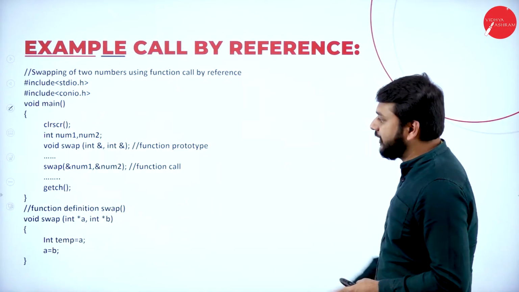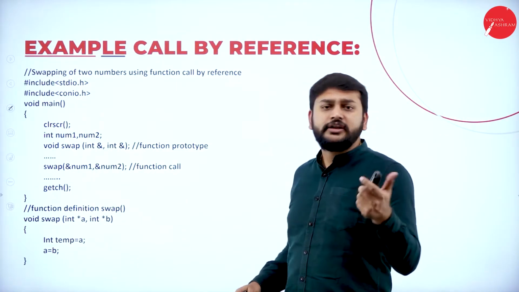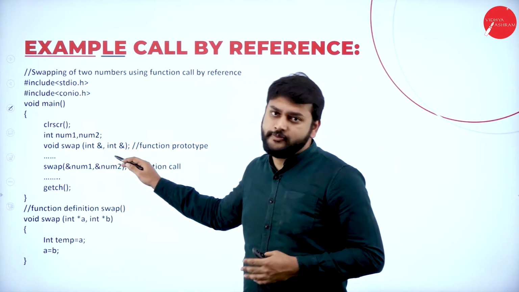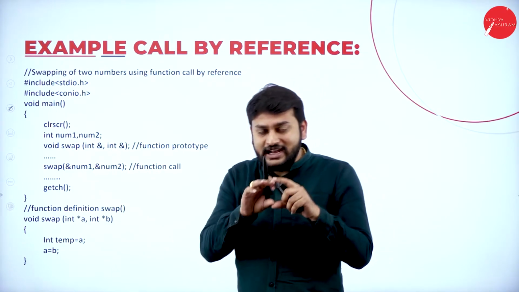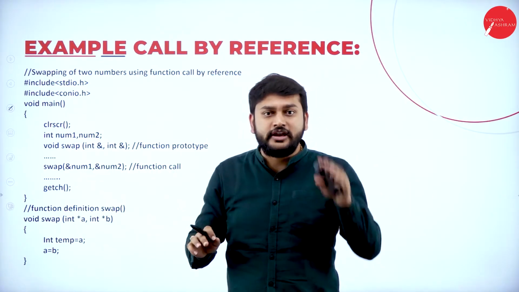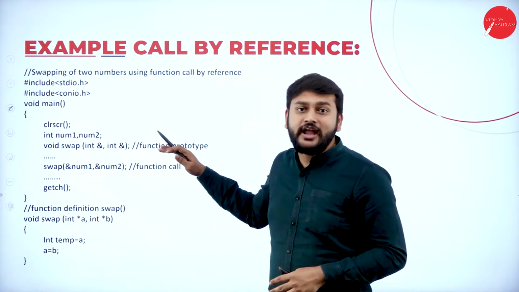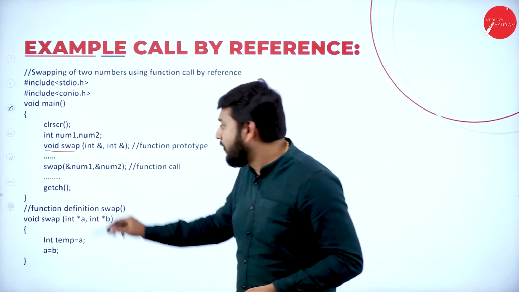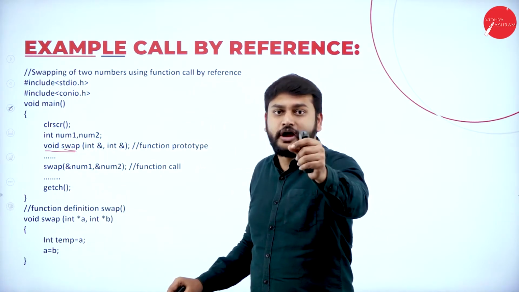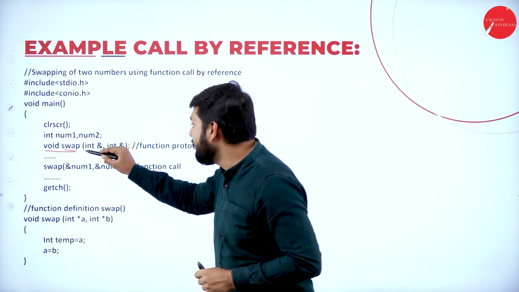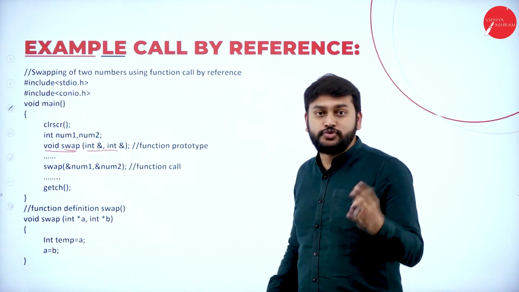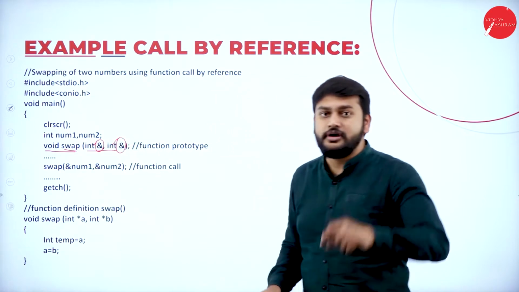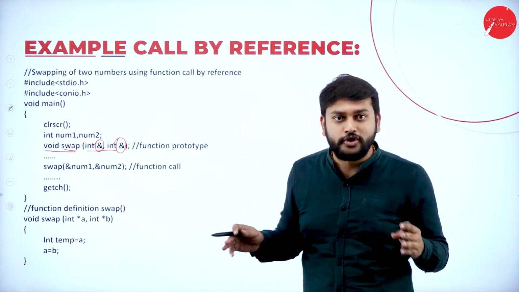Observe carefully. Guys, when it comes to call by reference, I should define the prototype first. Prototype in the sense how exactly my function header will be is what I have to define. That I will call a prototype. So please observe here. Void is the return type. Again, swap is the name of the function which I'm going to define, and I will have two parameters. That's what you need to notice here. Ampersand in the sense it will accept the address as a parameter. That's what you need to observe here.